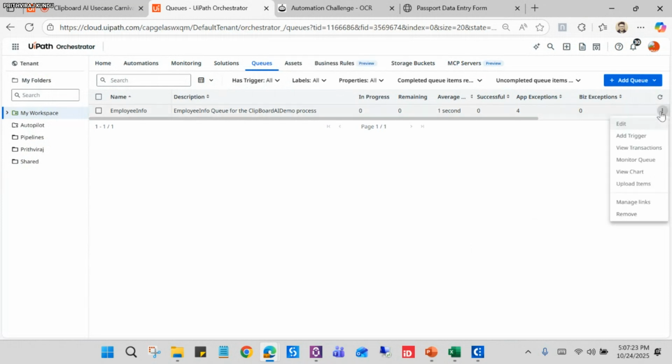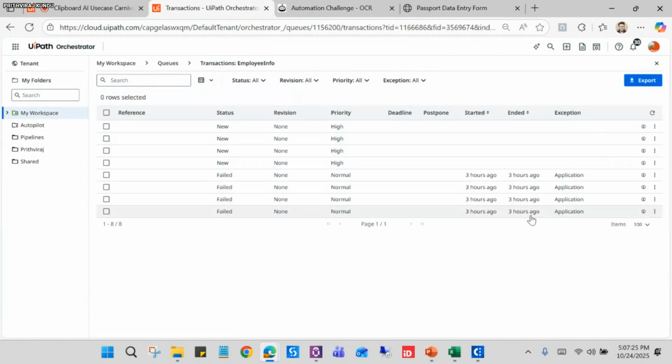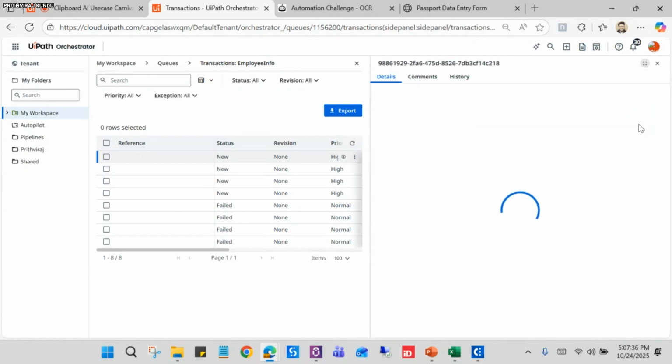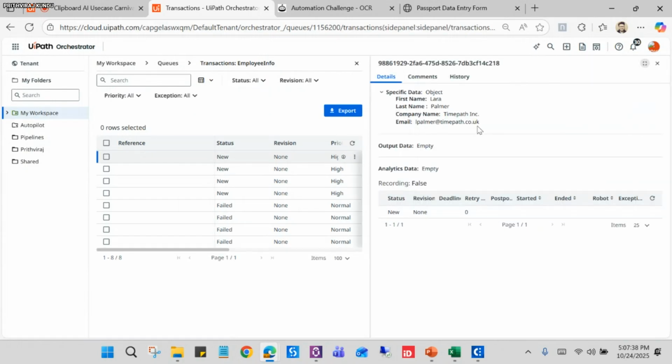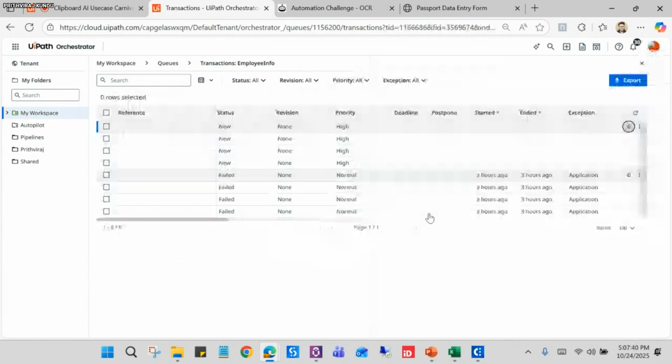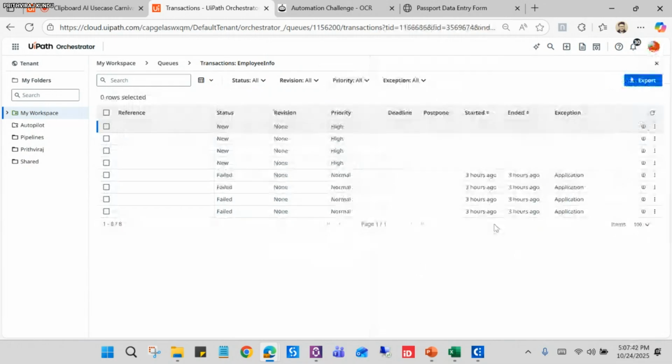Now you can see if I go to the transactions, all the failed items have been re-added here with the new status, right? So if you click on the details, you can see here first name, last name, company name, email. It has correctly populated, right?